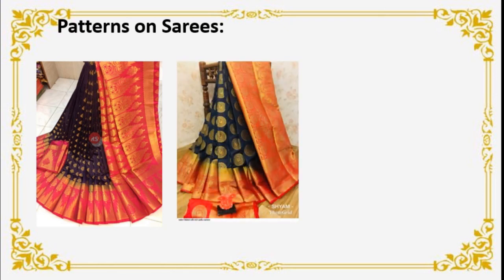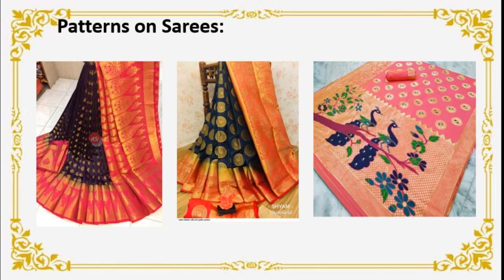See, this is one more sari. Here also two different types of patterns are used. Border is different and the body is different, isn't it? See this. Here we can see peacocks. So beautiful peacocks. Here the same pattern is repeated. You can see, right? To make this sari beautiful, they used the same pattern. Means here repeated figures are used, right?